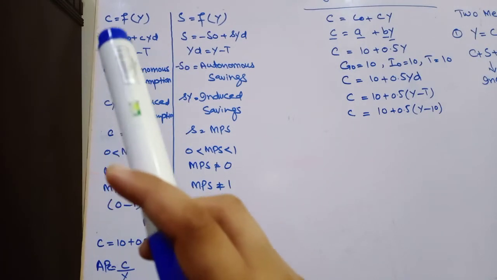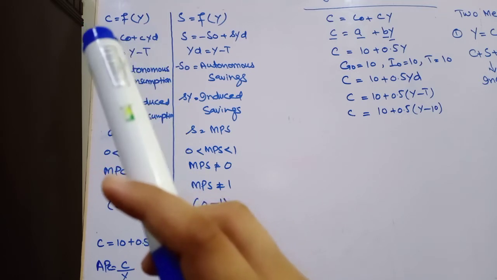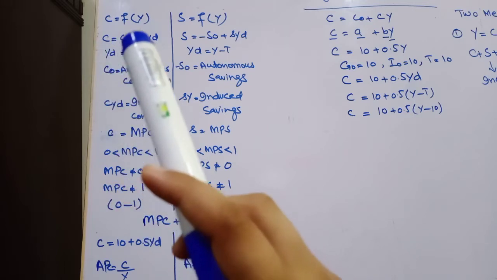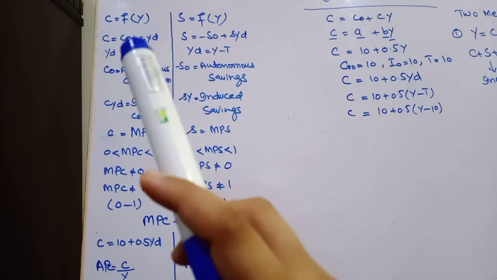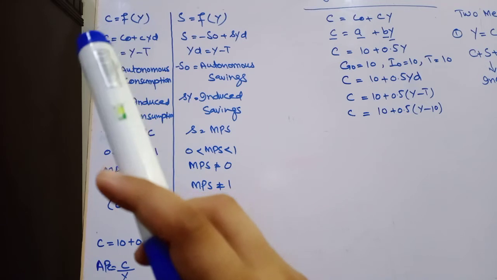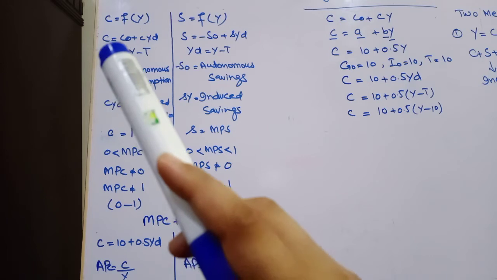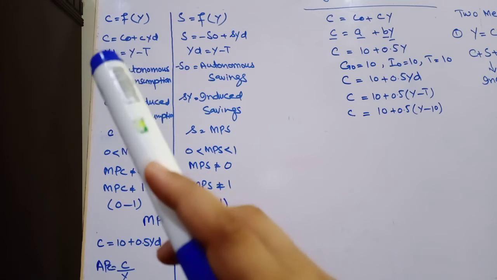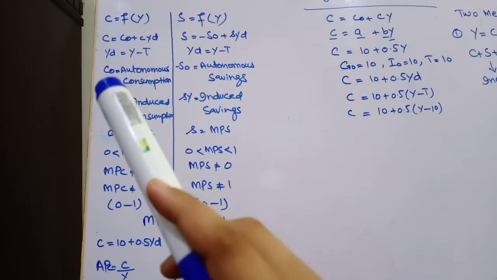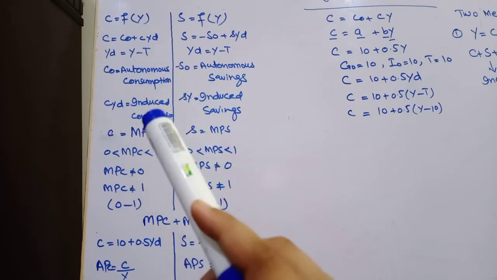First of all, we will analyze the consumption function, that is C, consumption is a function of income, and there exists a positive relationship between consumption and income. If income increases, consumption will also increase, and if income decreases, consumption will also decrease. Okay. And according to Keynes, consumption expenditures have two parts: C node, autonomous consumption, and c YD, induced consumption.